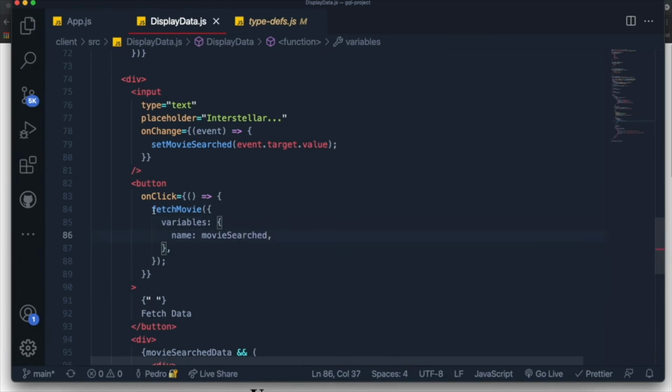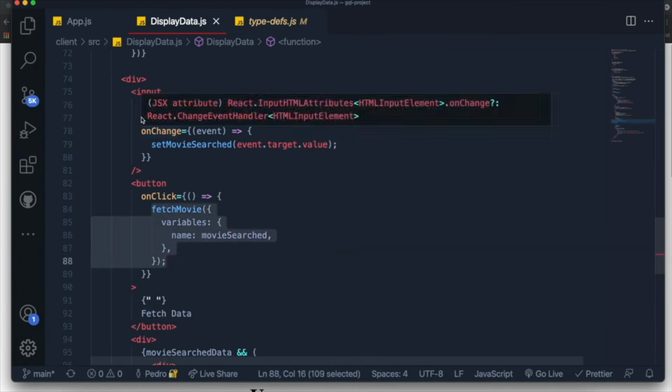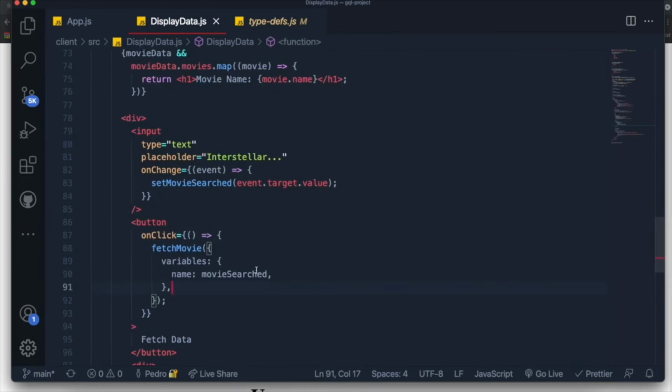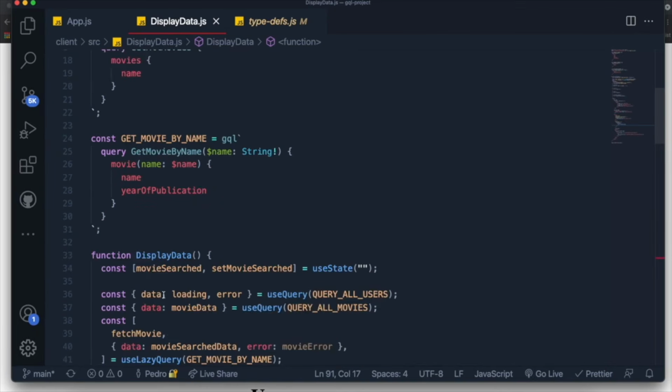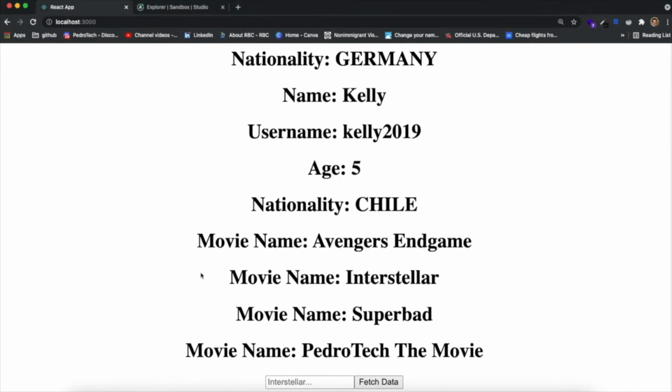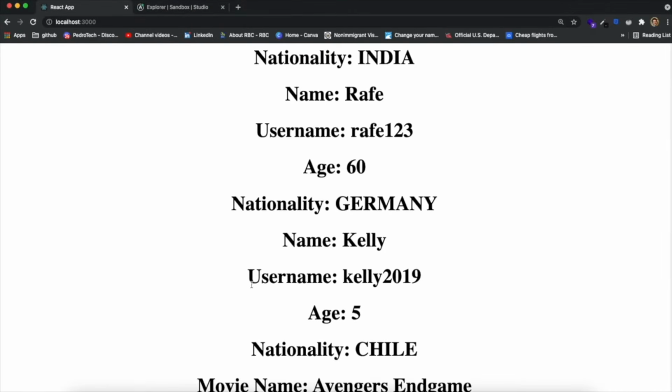Now we're actually fetching the correct movie depending on what we wrote on this input. One thing that I just realized as well that I need to fix is, I mentioned this in the first or second video. When you have something like this over here, where we're using variables like this, the name actually matters. If you're going to give a name to this, it needs to be either empty or just the name of the field. So in this case, it's movie with a capital letter. So something like this. And now what we can do is we can just come over here and try to test to see if it's working.